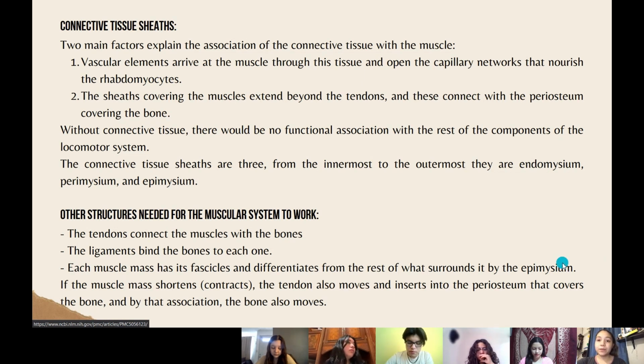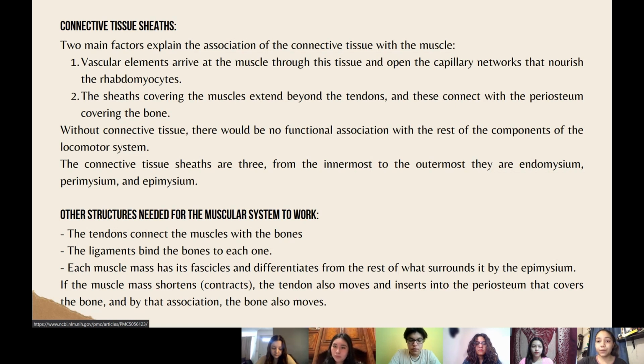These sheaths covering the muscles extend beyond the tendons and connect with the periosteum covering the bone. Without connective tissue, there would be no functional association with the rest of the components of the locomotor system. The connective tissue sheaths are three. From the innermost to the outermost, they are endomysium, perimysium, and epimysium.